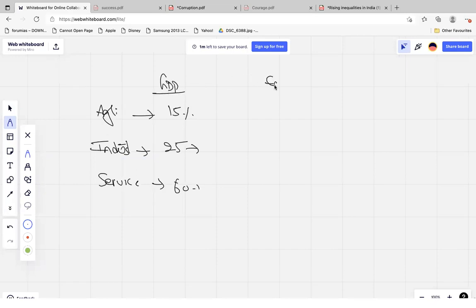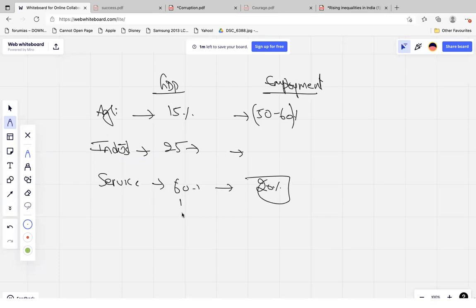Now, what about the employment? Here itself, you will understand the reasons of the inequality. Directly or indirectly, nearly 50% to 60% of the people are dependent on agriculture. While in the service sector, it is approximately 20%.